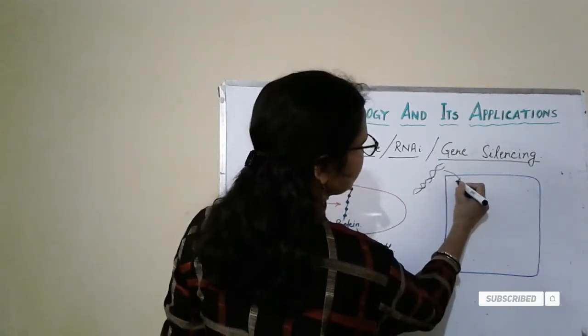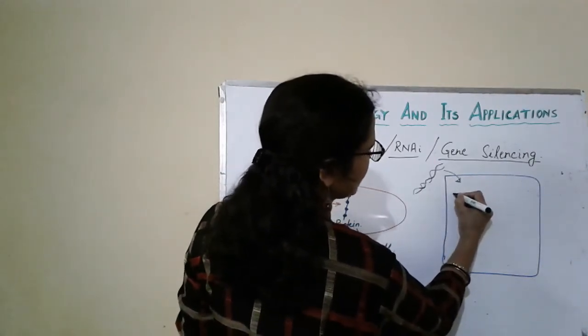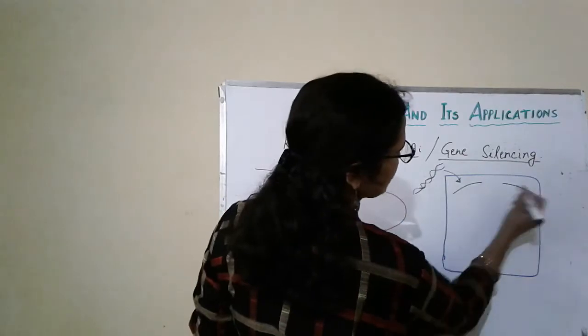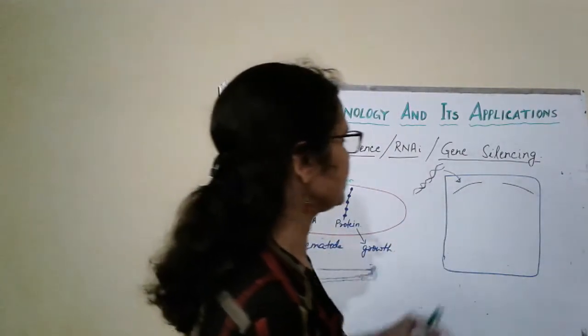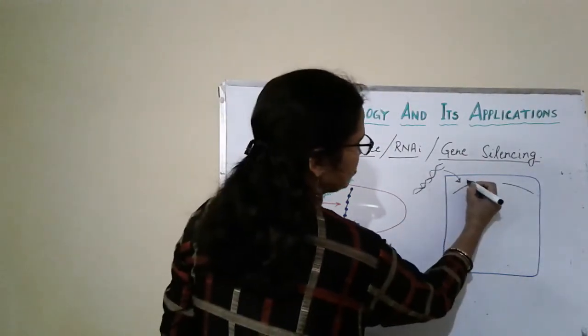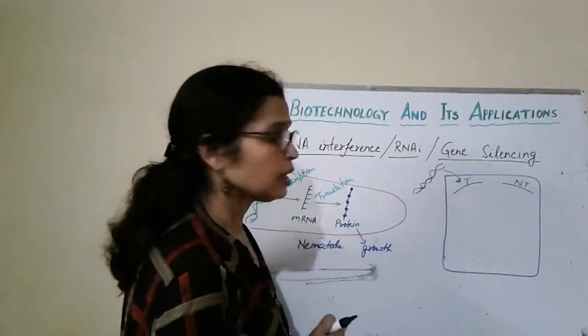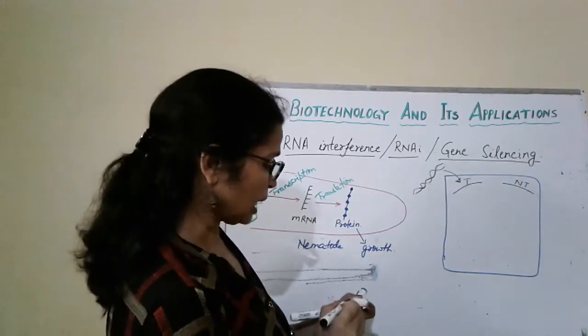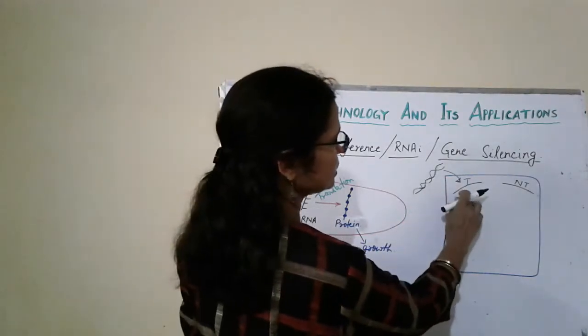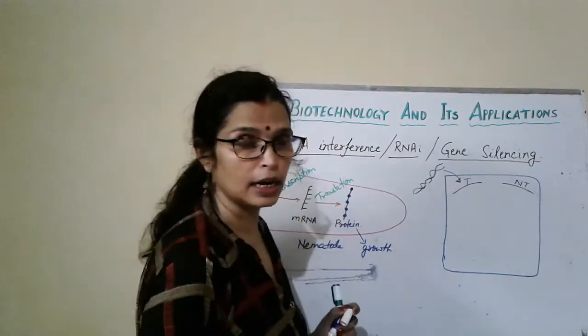By using some factor, they separate these strands. Both the strands of DNA are separated. This is the template strand and this is the non-template strand. Generally only the template strand can transcribe, but here in this case both strands can transcribe.